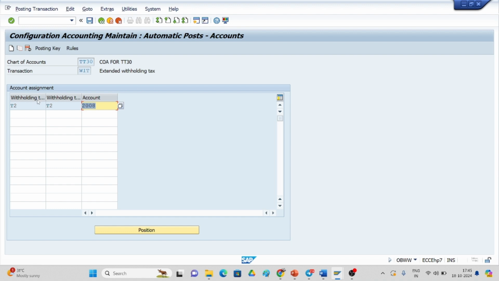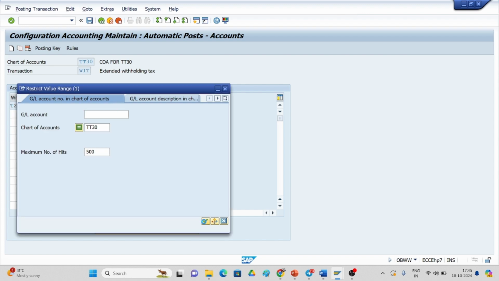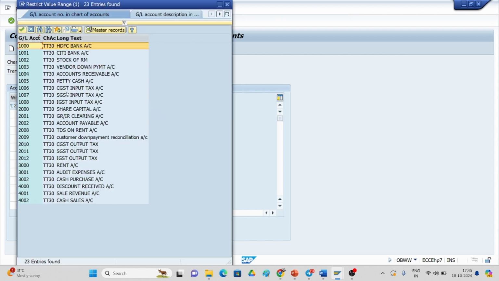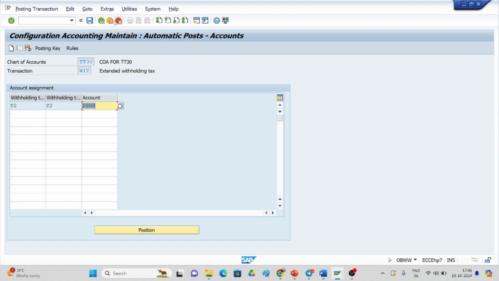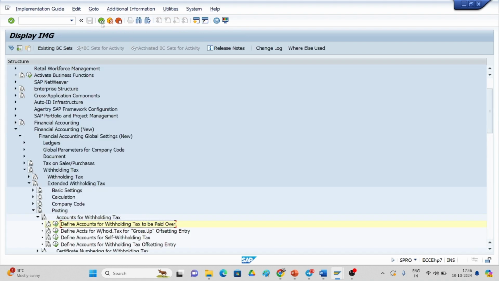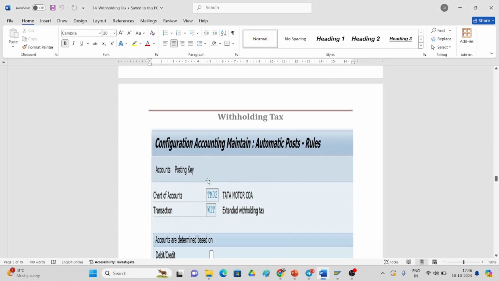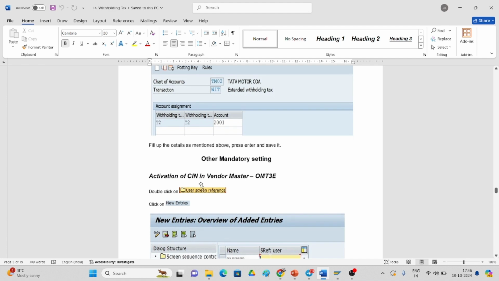I have created a withholding tax type T2 and withholding tax code T2. And the TDS on rent GL account is created now. I have linked the GL account here. So for that GL account only it will be calculating the withholding tax, nothing but the TDS. This is the one. I have saved it. Likewise, you have to give the GL account you have created, and define it over there for the particular withholding tax to be paid over. This is the one.